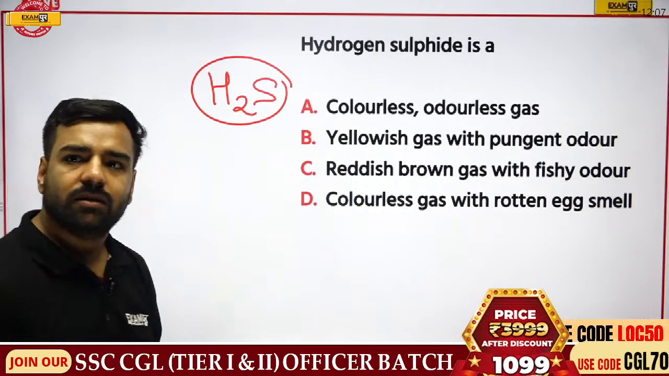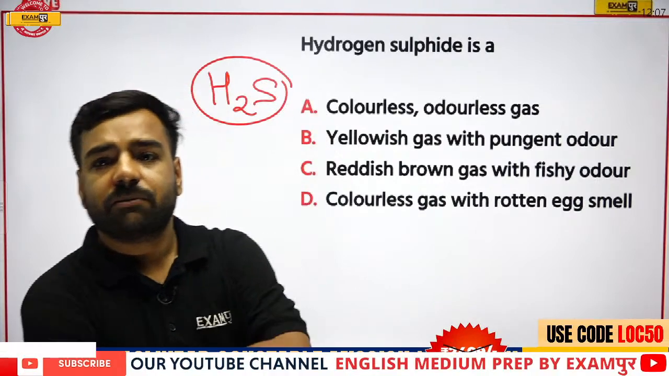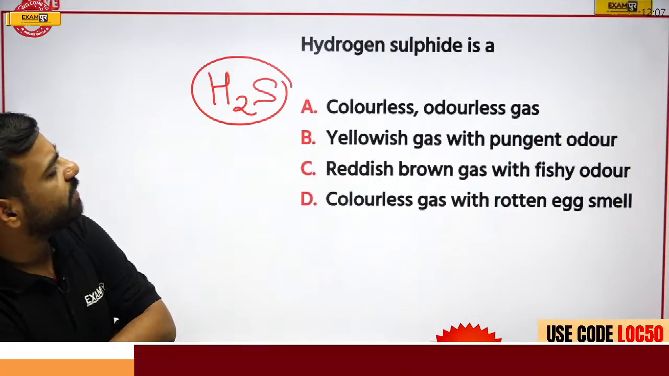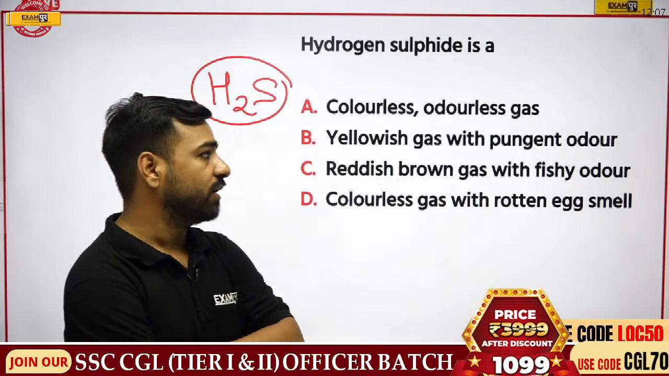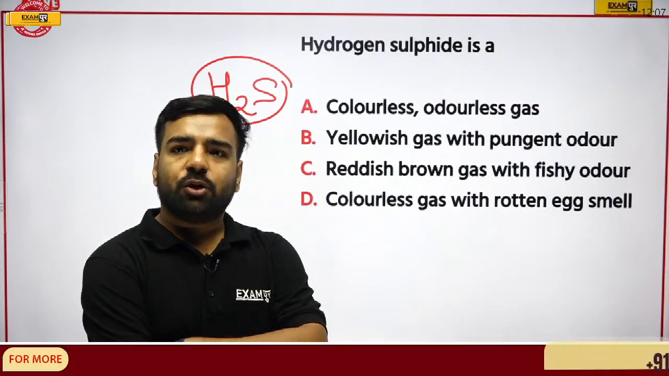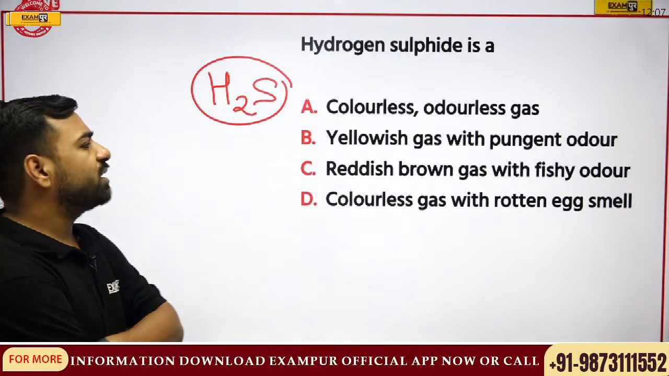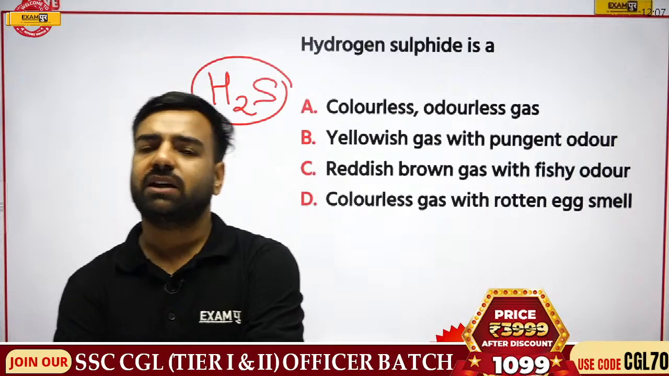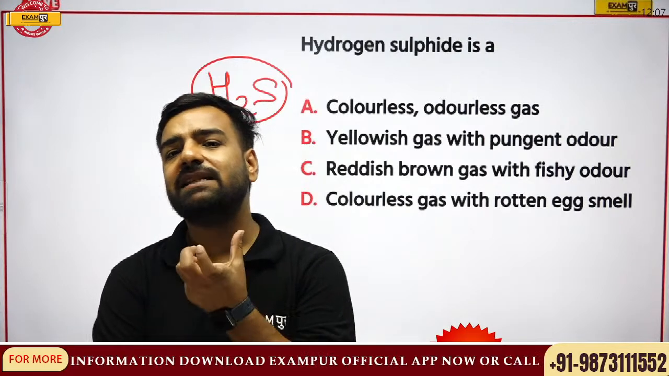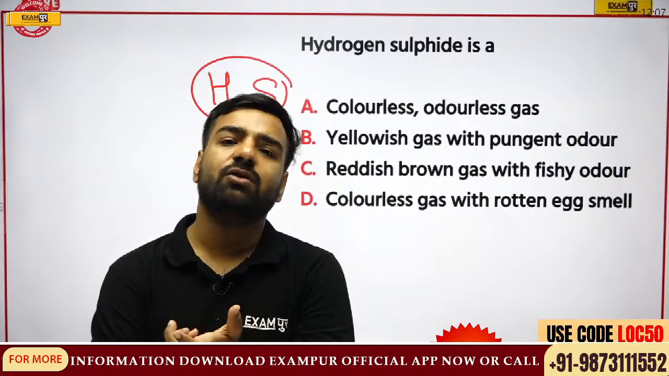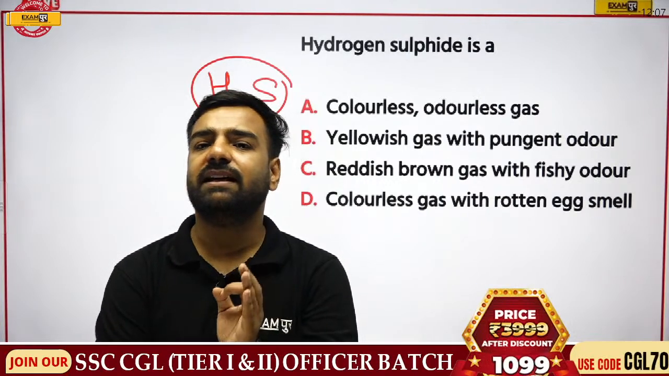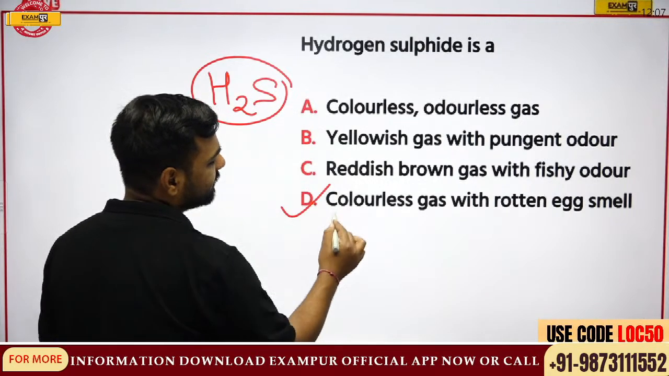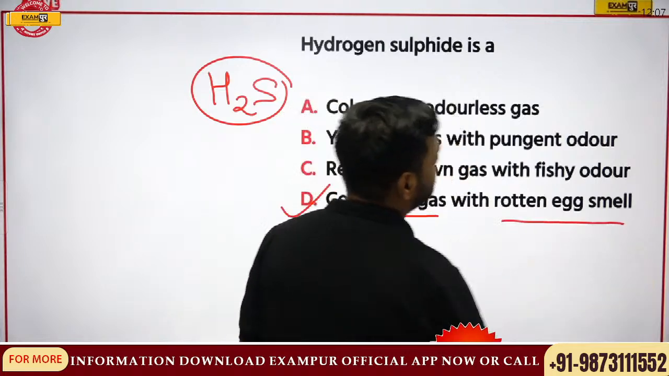So let's see. Tirupati, Vikramaditya and all the others, please have a look at all the 4 options. Vikramaditya is going with option A, that is, it would be a colorless and odorless gas. Tirupati is going with B, that is, sir, it would be a yellowish gas with a pungent odor. So let me tell you about this hydrogen sulfide. It is colorless, but it smells like a rotten egg. So a rotten egg like smell is there in H2S. Fine. So yes, option D, that is a colorless gas with a rotten egg smell, would be the correct answer.